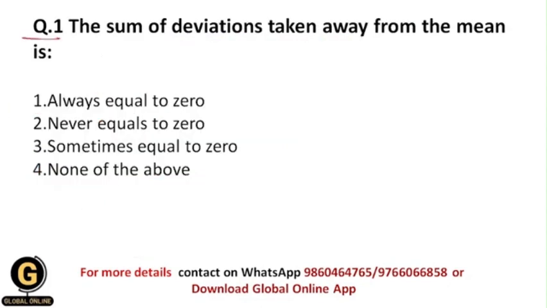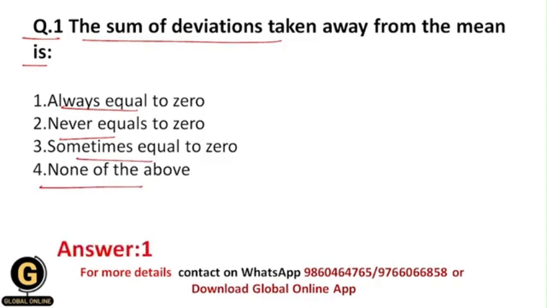Okay, question 1: the sum of deviations taken from the mean is called. Okay, so students, whenever you are taking the deviations from the mean and you are going to sum those deviations, then what will that summation value be? Whether that value will always be equal to 0, whether it is never equal to 0, or whether it is sometimes equal to 0, or none of the above. So students, basically this value is always equal to 0, and that's why your correct answer should be 1.